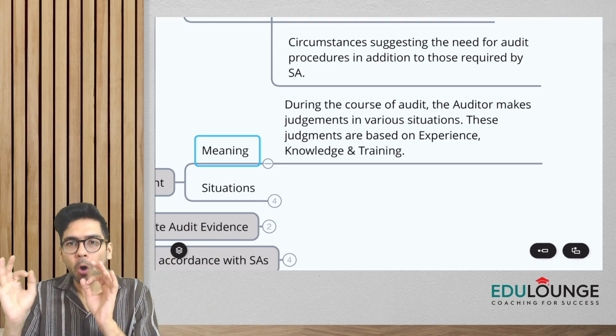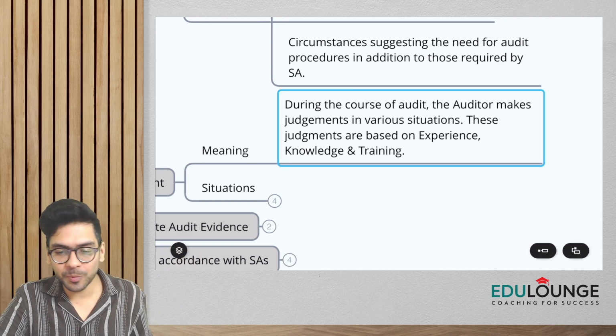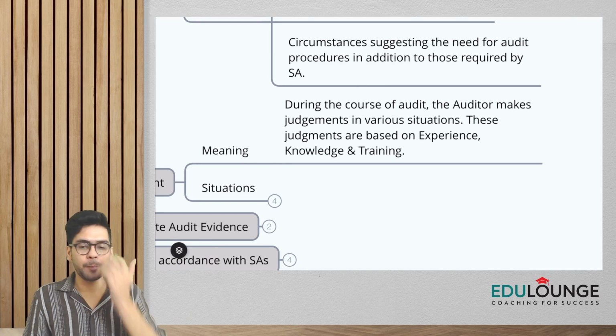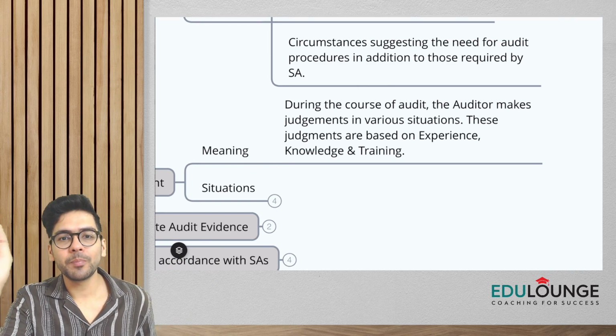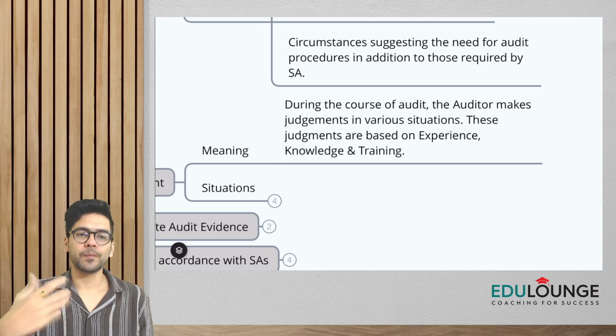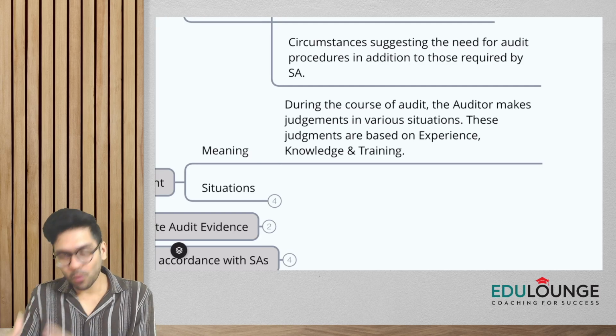Our decisions should always be backed by three things: E, K, and T: experience, knowledge, and training, guys. So the point says our decisions, our judgments should always be based on our experience, knowledge, and training. This is what is meant by professional judgment. Okay.